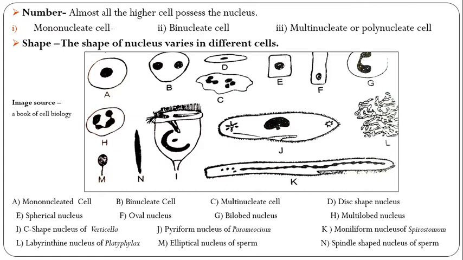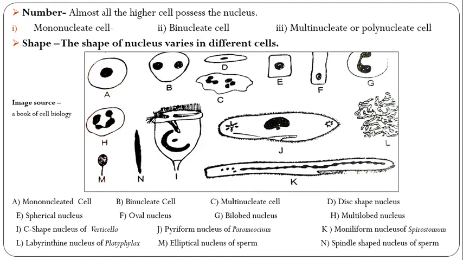Here, types of nucleus by the number of nuclei per cell. There are mononucleated cells, that is a single nucleus per cell. Binucleated cells, that is two nuclei present in a cell.